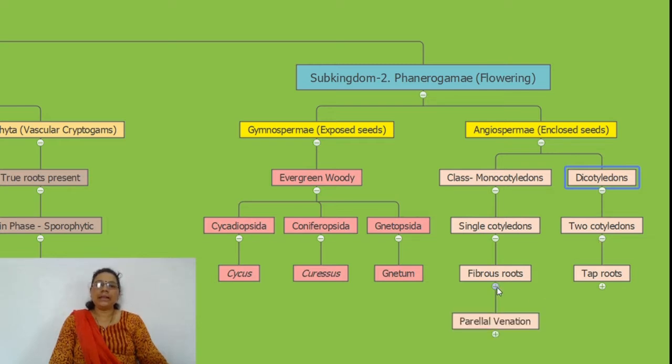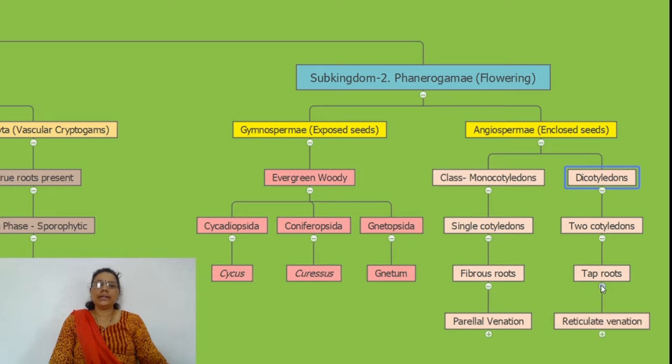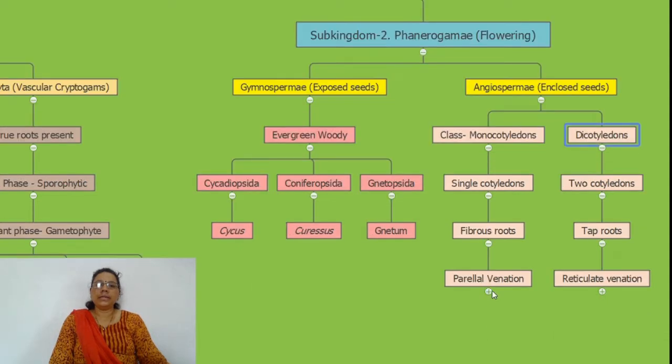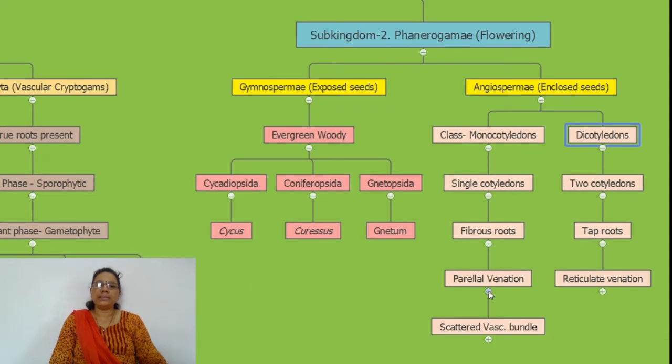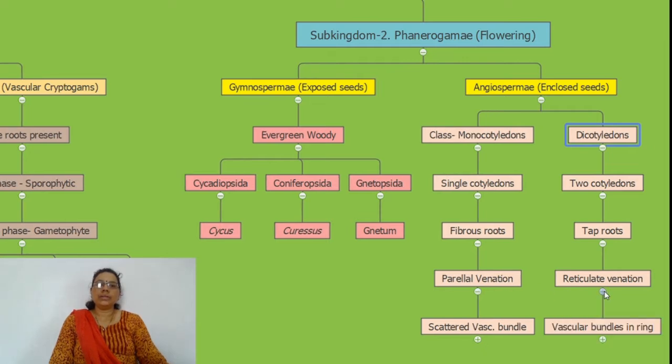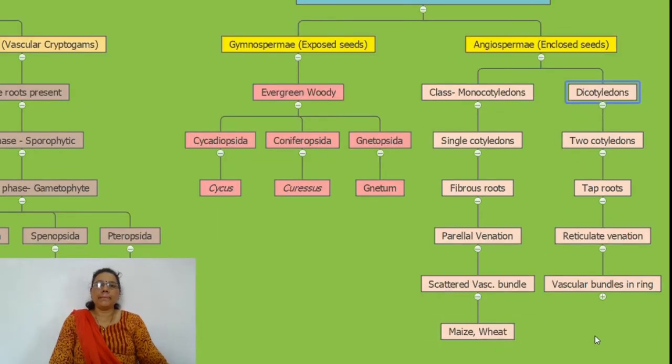Leaves have parallel venation in monocots and reticulate venation in dicots. Vascular bundles are scattered in monocots and arranged in a ring in dicots. Examples of monocots are maize and wheat, and dicots are groundnut, sunflower, gram, etc.